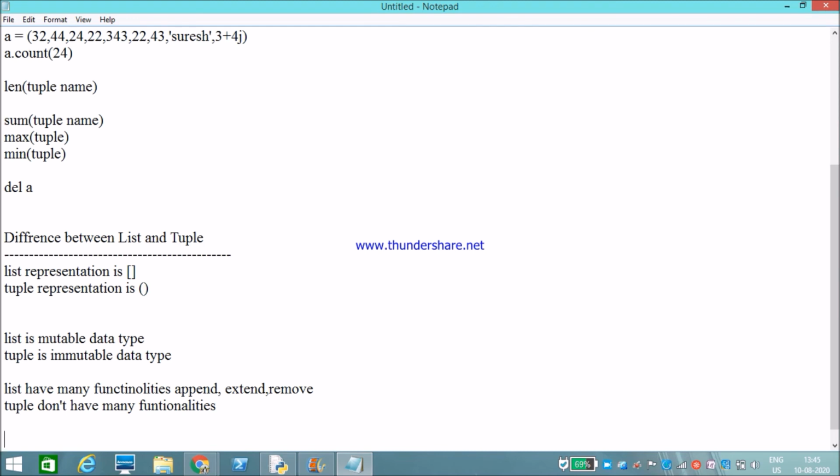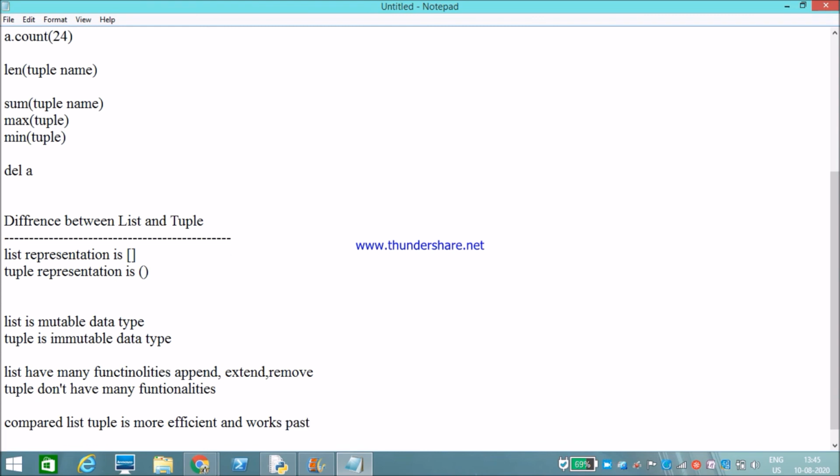Compared to a list, a tuple is more efficient and works fast. Speed is fast. Why?